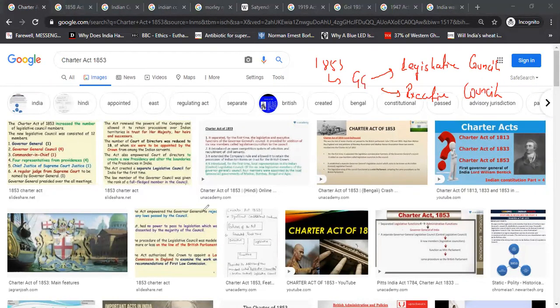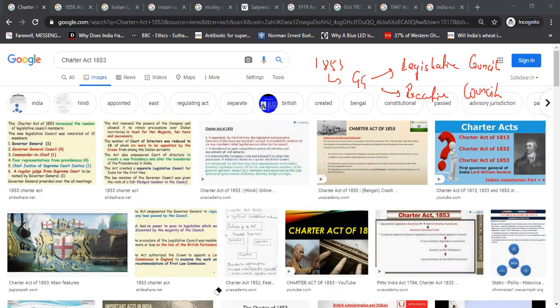And remember one more thing: when we're talking about the 1773 Regulating Act, the Supreme Court was also established via that. Supreme Court in 1774 was established via that 1773 Act. So that also keep in mind. Now let me use an eraser and erase this, because right now we're focusing on Charter Act of 1853.